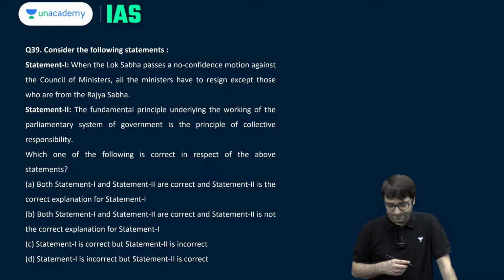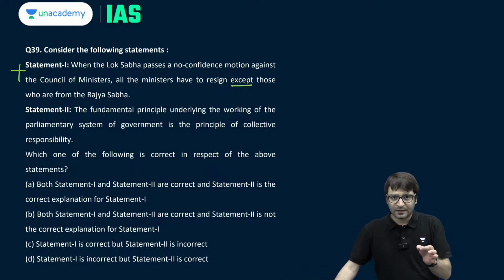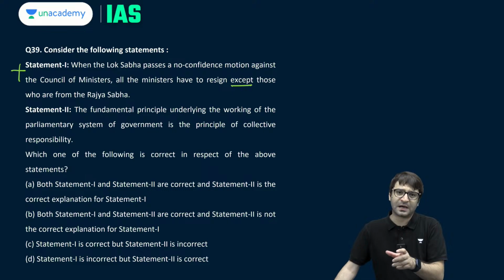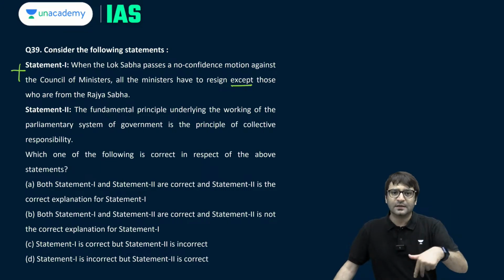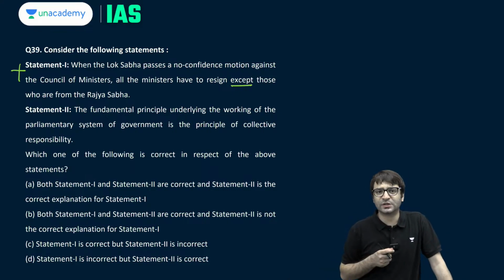When the Lok Sabha passes a no confidence motion against the Council of Ministers, all ministers have to resign except those who are from the Rajya Sabha. There is something called collective responsibility, which means the Council of Ministers swim and sink together. If the no confidence motion is passed, the Prime Minister and the Council of Ministers have to resign. It does not mean that the ministers from Rajya Sabha will not have to resign. They will have to resign. For example, recently Mr. Modi submitted his resignation to the President.